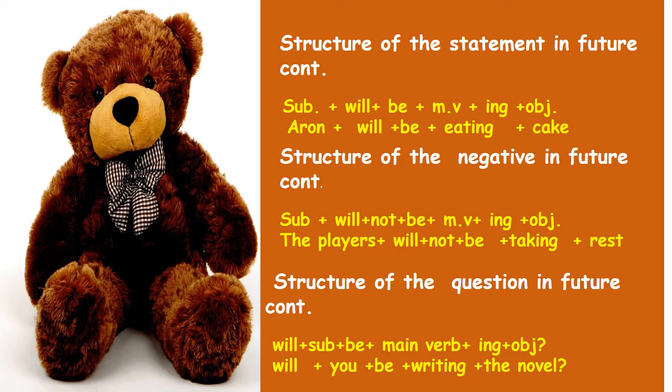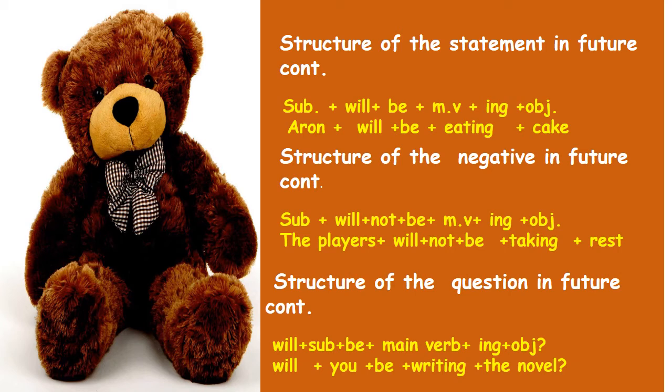Next, the structure of the negative in future continuous tense. Subject plus will plus not plus be plus main verb plus ing plus object. Here object or adverb or adjective or complement can be used. See the example. The players will not be taking rest. The players subject. Will for future tense, not for negative. Be plus verb plus ing for continuous. Here take is the main verb, ing is added with that for continuous. Rest is object. So the example is the players will not be taking rest.